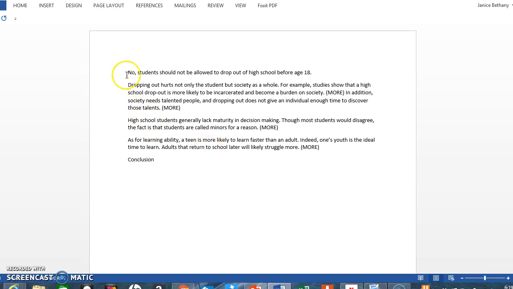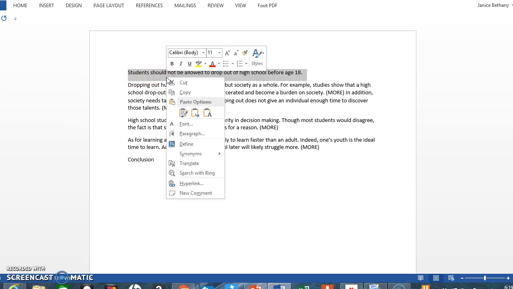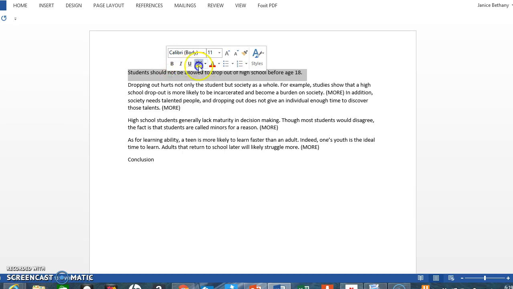Let's go back. Okay, so I have my thesis here, and I'm going to add an introduction later. So I'm going to just take the word no out of it and do this. I'm going to highlight it and right click, and this ghost toolbar comes up. I'm going to select the highlight feature so that I can track what I'm doing throughout this essay. And then I'm going to do the same thing with my topic sentences.